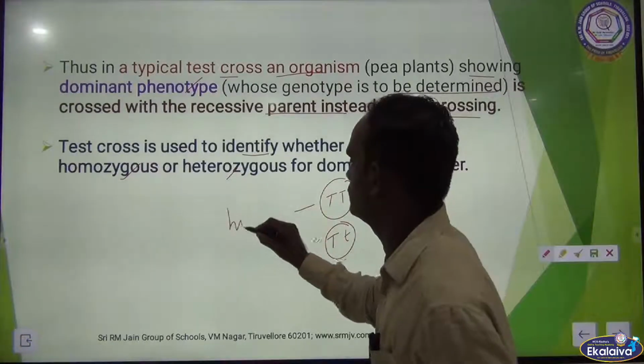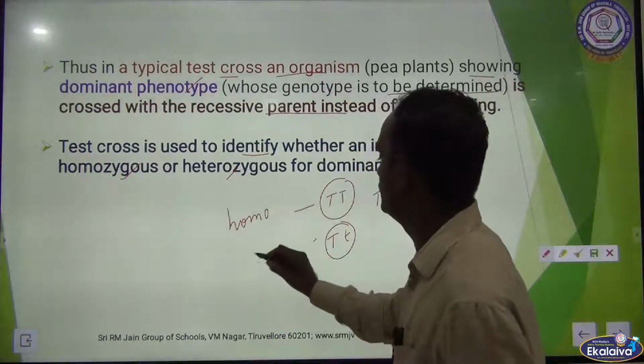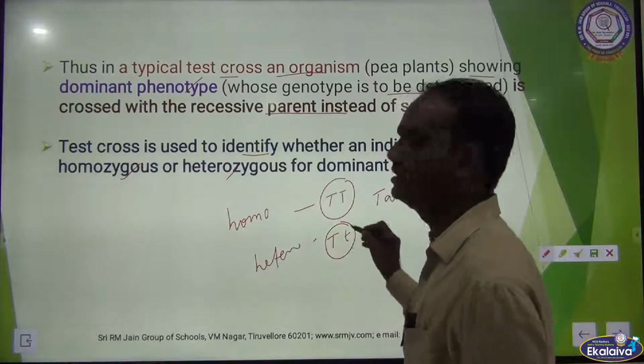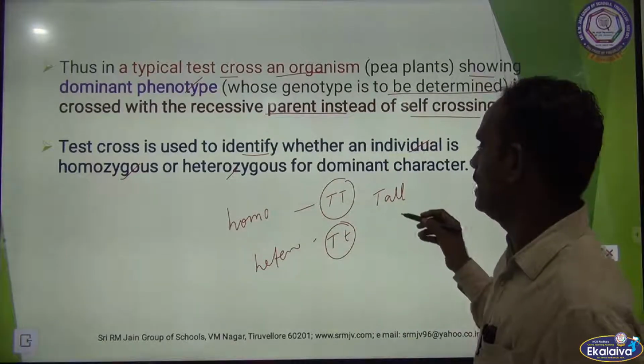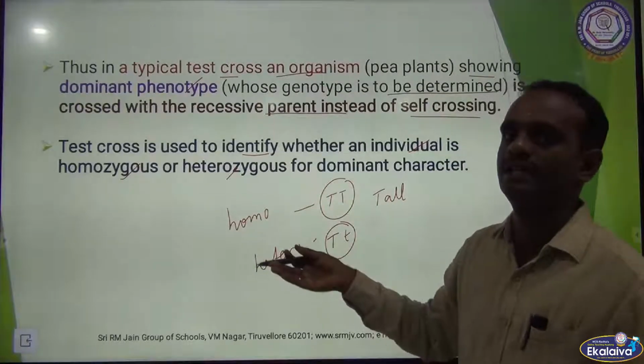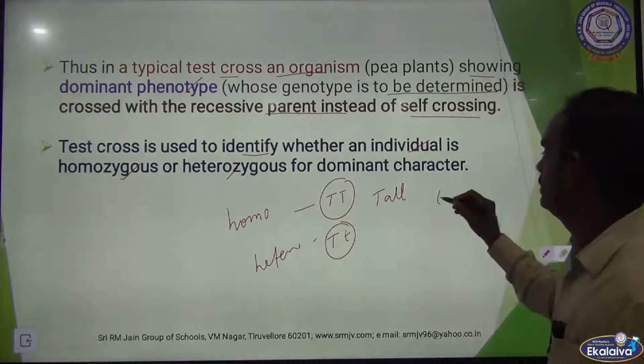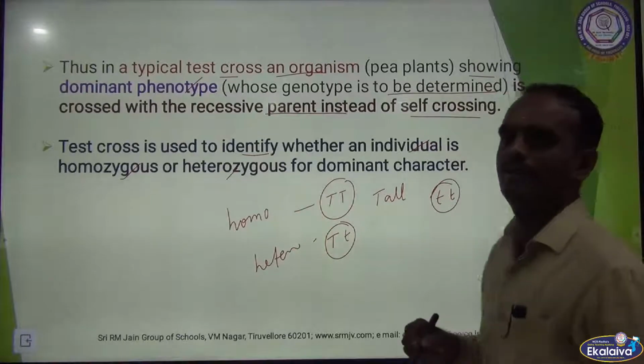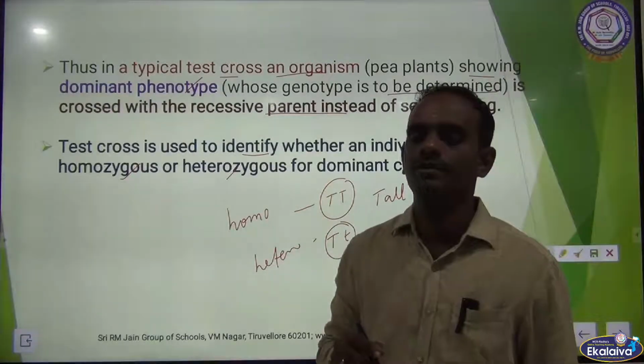This is homozygous. Homozygous means same. This is heterozygous. It is different. Okay. So we have to find whether it is homozygous or heterozygous. We go for a test cross with a recessive dwarf plant, homozygous recessive dwarf plant.